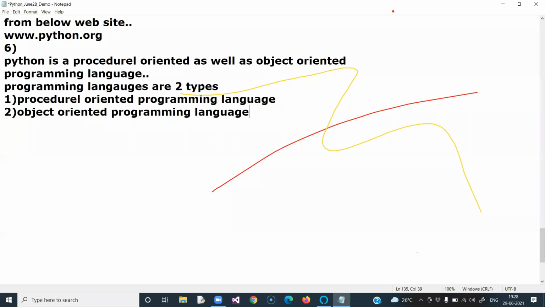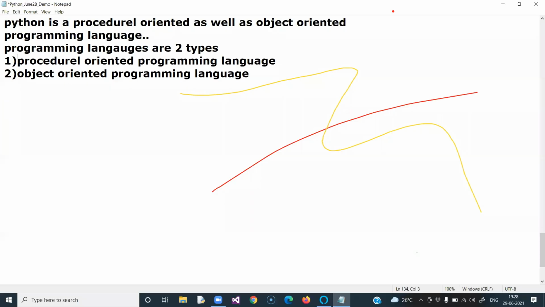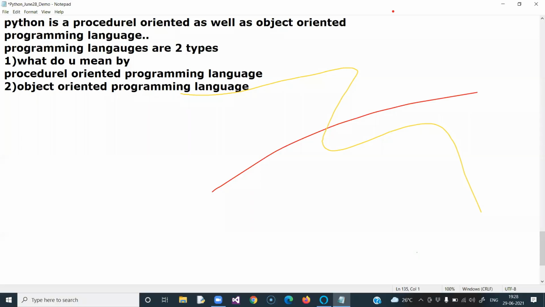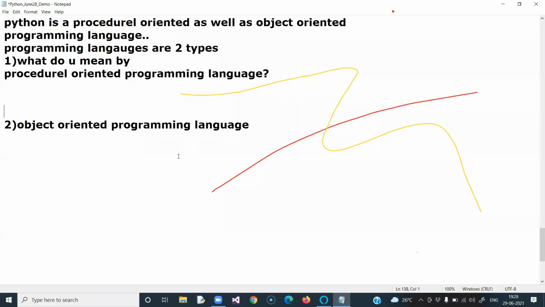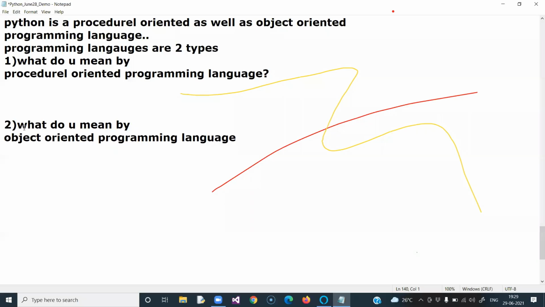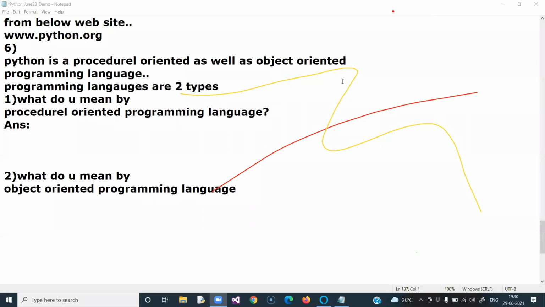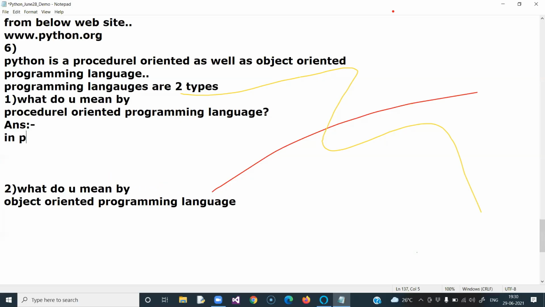So what do you mean by procedural oriented programming language? And what do you mean by object oriented programming language? Come on, all of you. What do you mean by procedural oriented programming language? Listen, and record the notes.